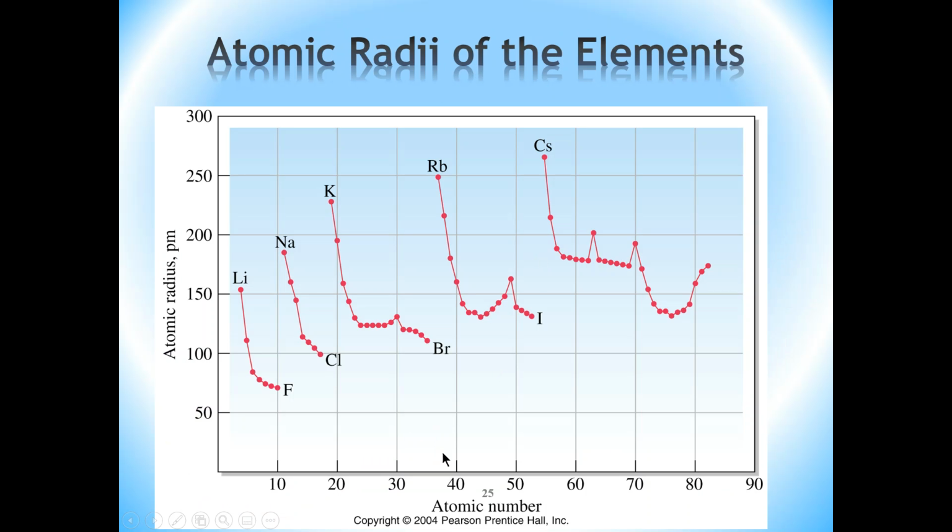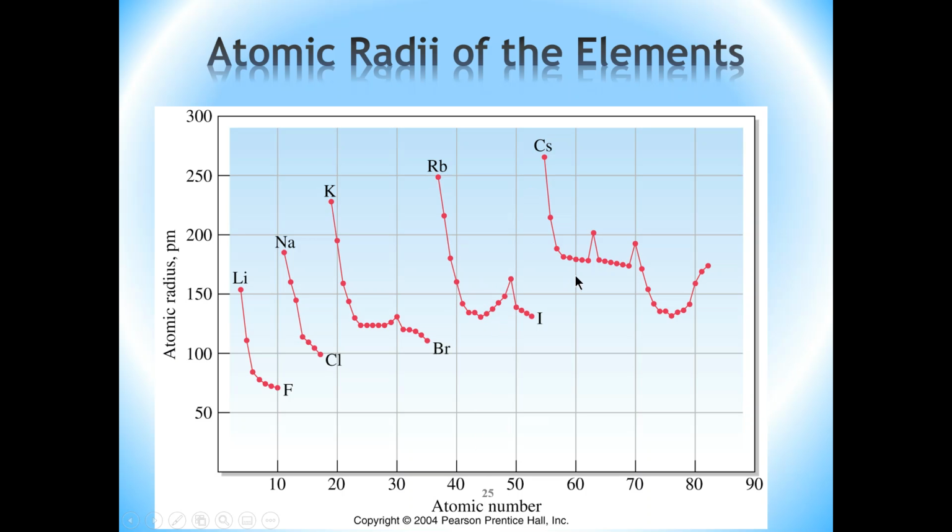Now, this graph here is a plot for each period of the atomic size, as measured by the atomic radius in picometers, versus the atomic number. And you see that for the most part, going from left to right of any period, generally speaking, the atomic size decreases. For period 2, starting with lithium and ending with fluorine, you see the atomic size decreases. The same is true for period 3, and the same is true for period 4. There's a slight bump here, a slight increase, and then it goes down. And this is true for periods 5 and 6.